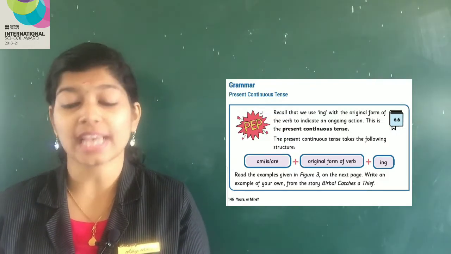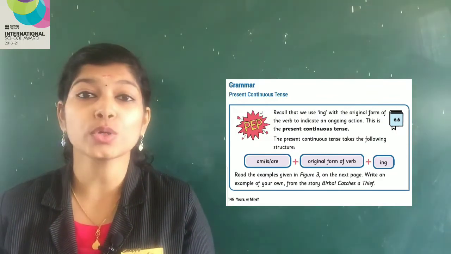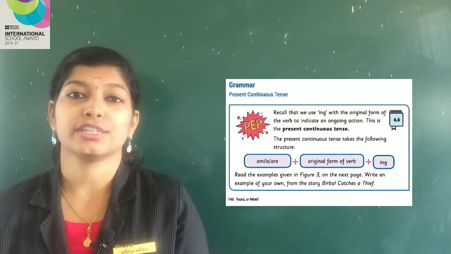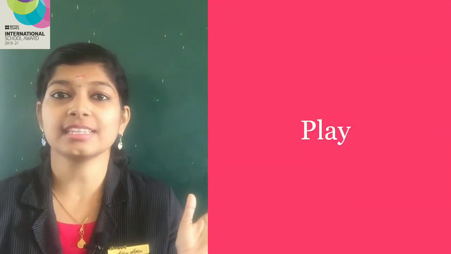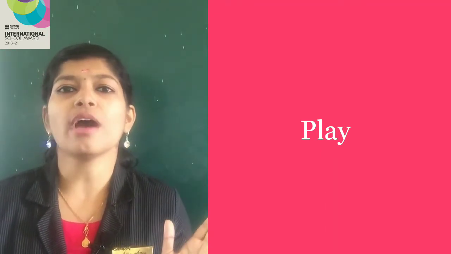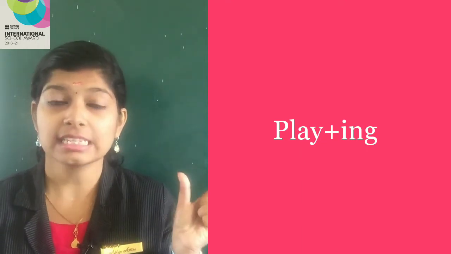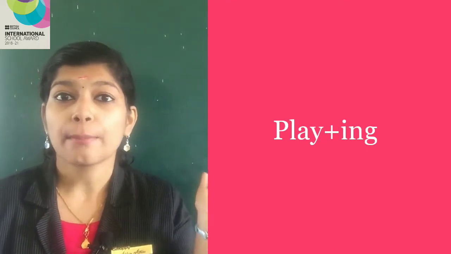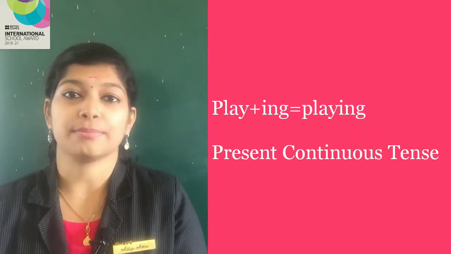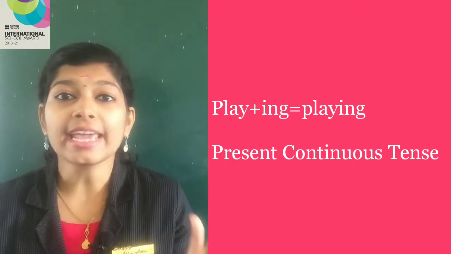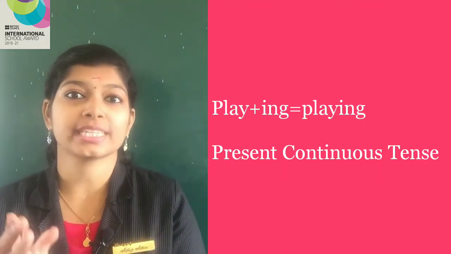Recall that we use ing with the original form of the verb to indicate an ongoing action. This is the present continuous tense. For example, here you can see an action. This is play. When you add ing to this action, that is play, it becomes playing. That is present continuous tense. That means when you add ing to an action, it becomes present continuous tense.